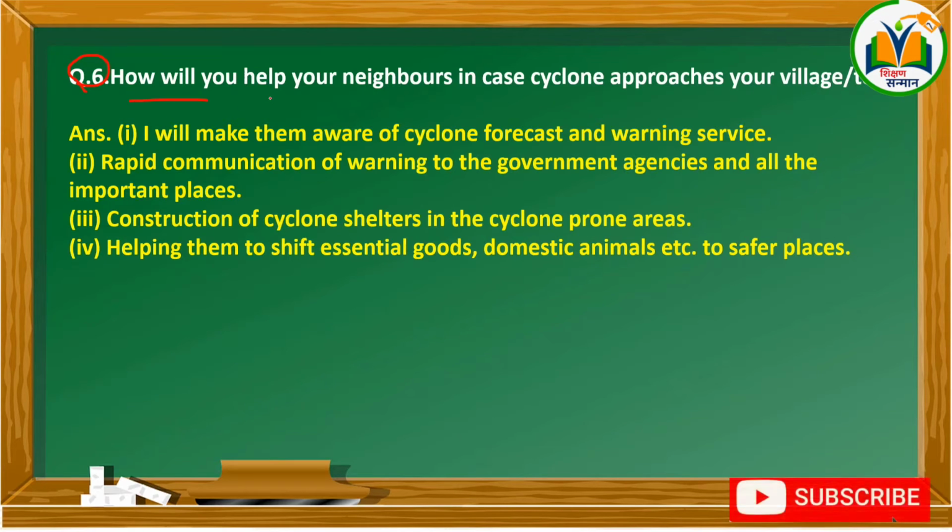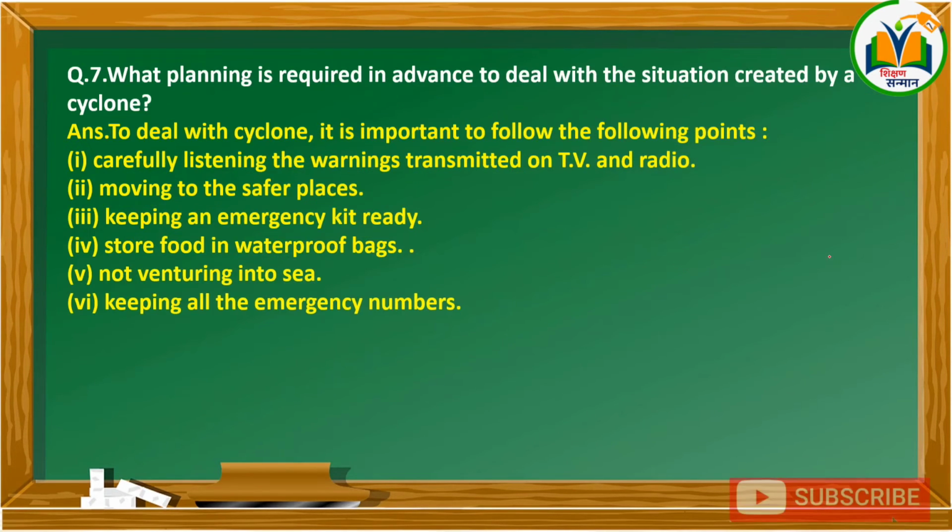Question number 6. How will you help your neighbors in case a cyclone approaches your village? Answer: 1. I will make them aware of the cyclone forecast and warning service. 2. Rapid communication of a warning to the government agencies and all the important places. 3. Construction of a cyclone shelter in cyclone-prone areas. 4. Helping them to shift essential goods, domestic animals, etc. to safe places. Let's see the next question.